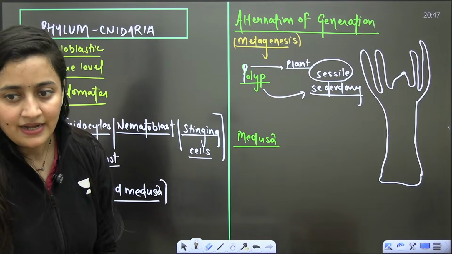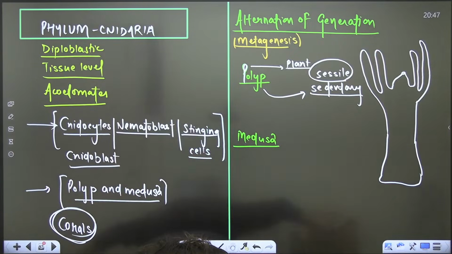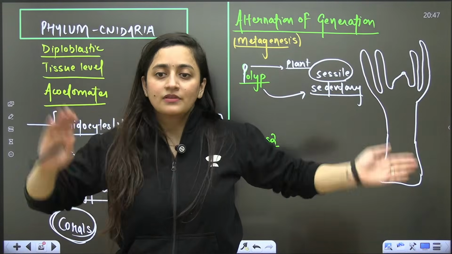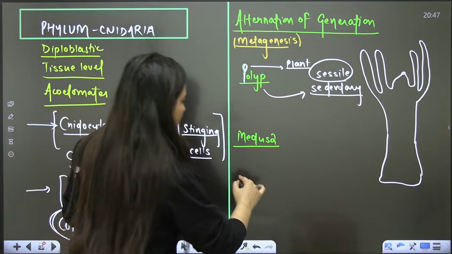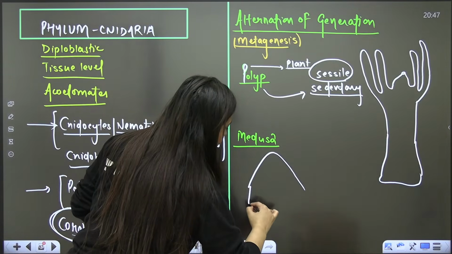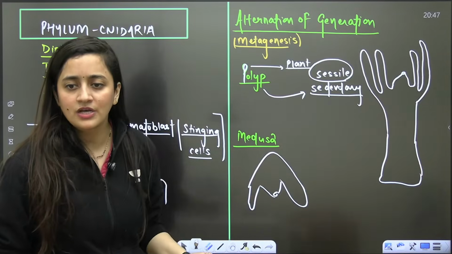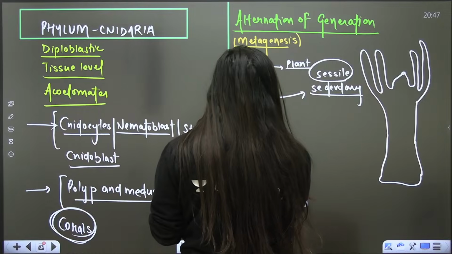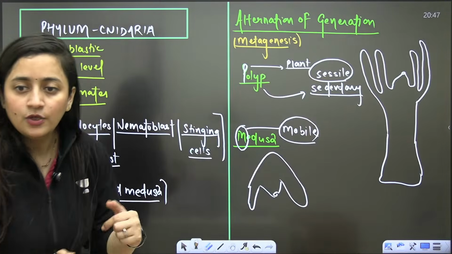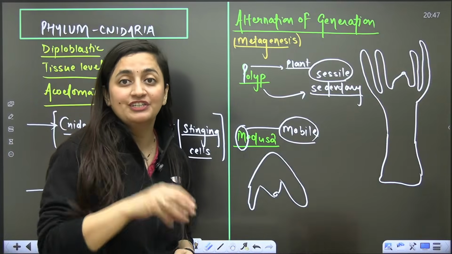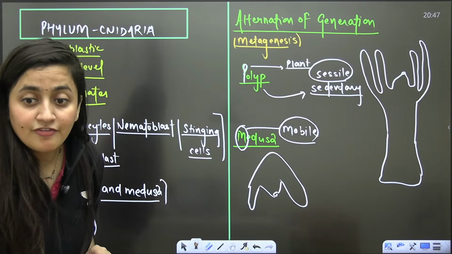Sedentary, sessile. Now just imagine, this is the polyp. Bend it down like this. So that form, here, this will be your medusa. M for medusa, M for mobile, movable. You can take the example of jellyfish here. Jellyfish, Aurelia, it belongs to phylum Cnidaria.